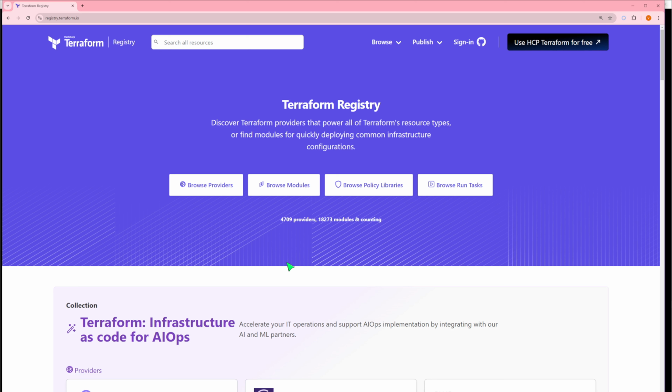registry.terraform.io is an essential thing because it will help you to write your code. You need not memorize things like the code, the modules, etc. Everything this registry will provide you. Basically, it provides you the code. It provides you what providers it supports, and also it gives you the documentation, etc.